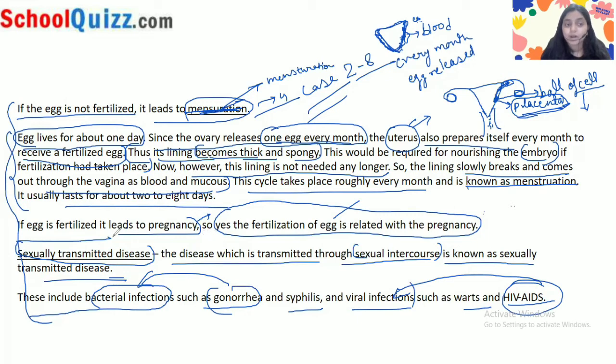Then you have to tell them about sexually transmitted diseases, and you must give examples. So this is how you can give your answer in a very particular manner. Okay, so let's move to the next question.